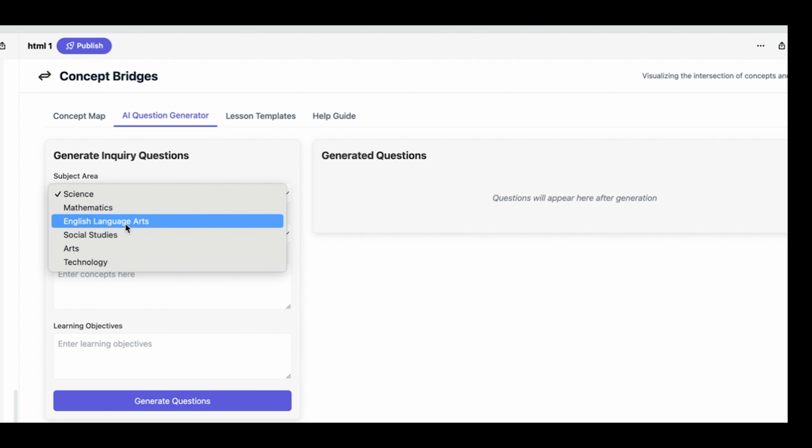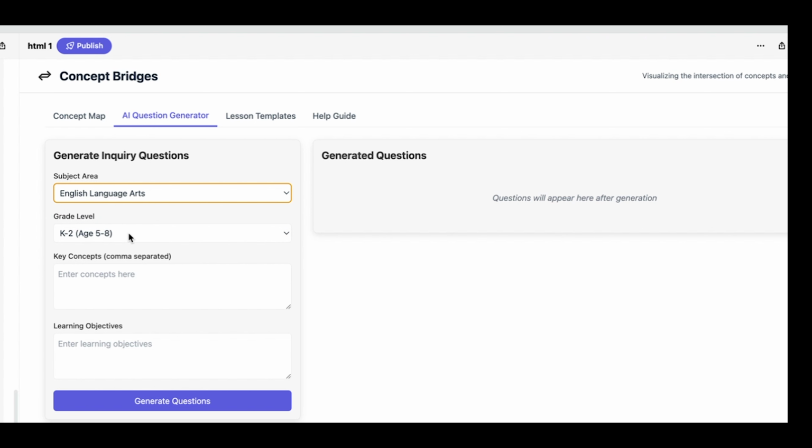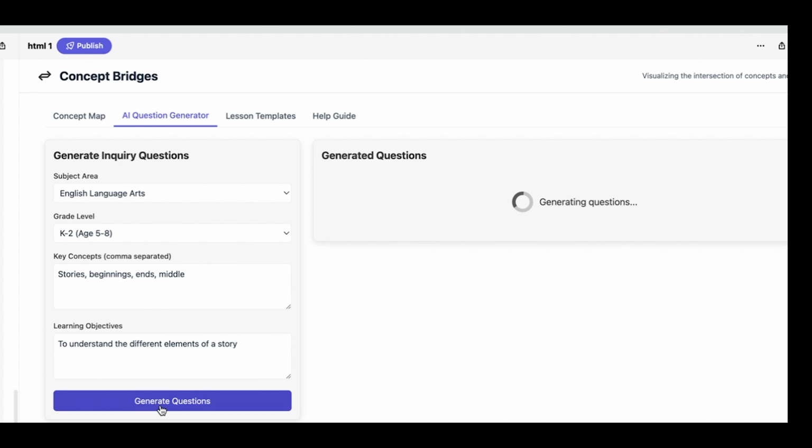I'm going to start with English language arts, ages 5 to 8. Okay, key concepts I'm just going to dictate. Stories, beginnings, ends, middles. Okay, that's like the middle of a story. Learning objectives: to understand the different elements of a story. And let's generate the questions.